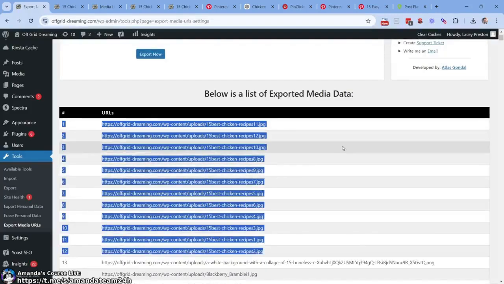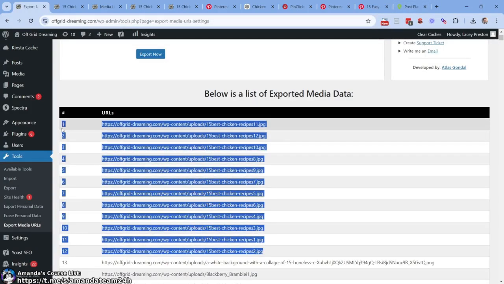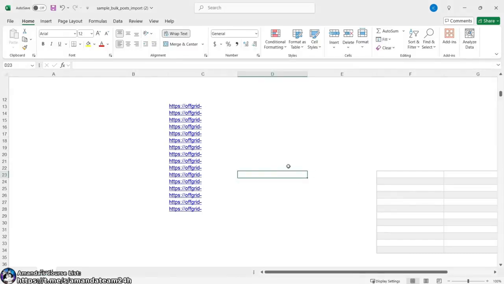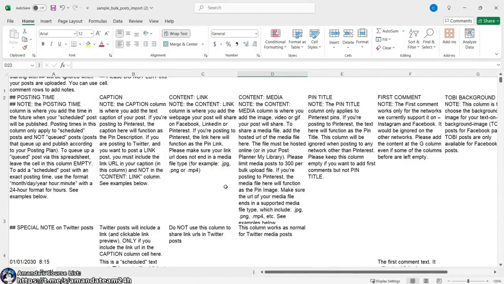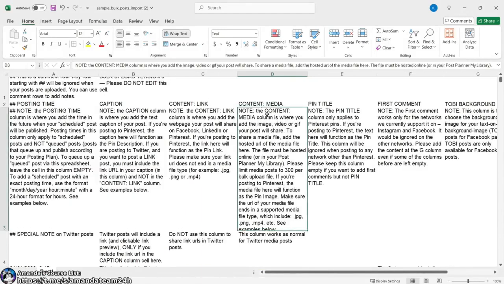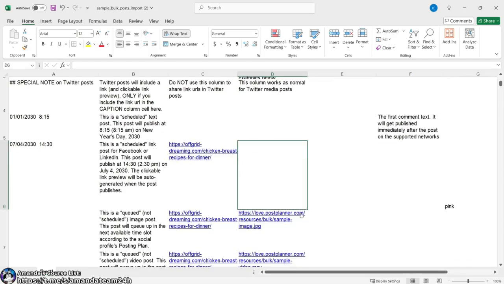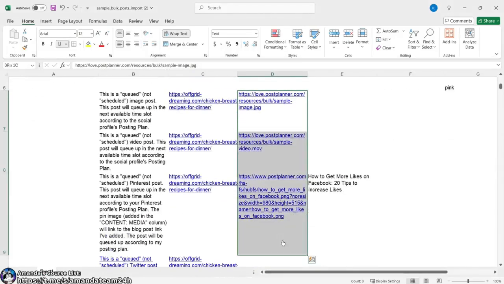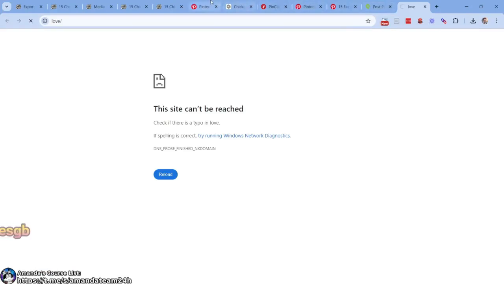So just to reiterate, if I were to click or put this in the URL bar up here, it's going to push to my image, right? So grabbing all 12 of these is going to show Post Planner what we are trying to do here, what images link up with which pin. So content media, this is row D, right? So what we want to do is this, if it's going to work for us, that is right here. Let's just try to get these out of here. Boom. All right, it doesn't want to work for me right now.